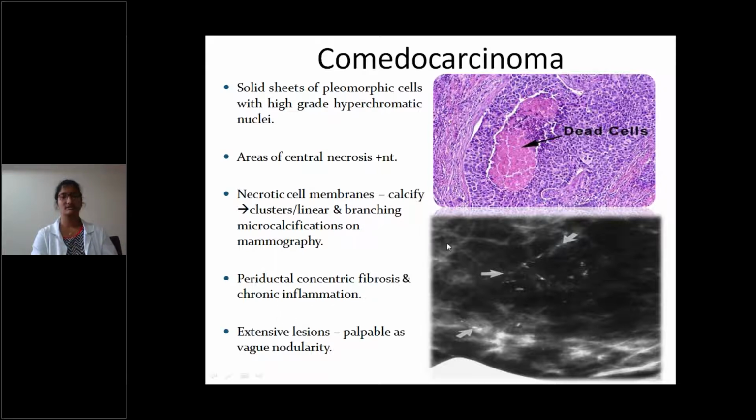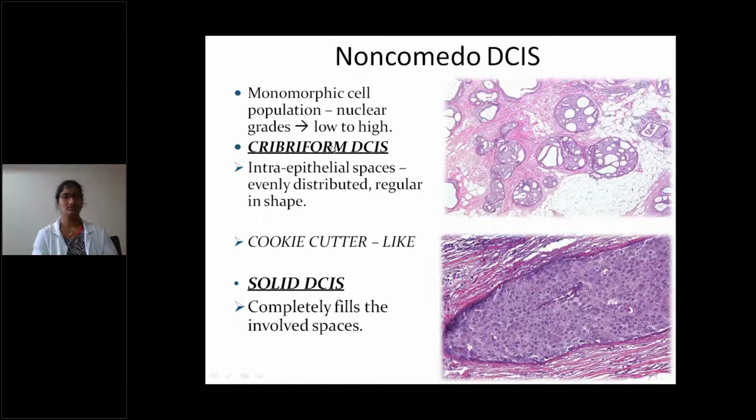Periductal concentric fibrosis and chronic inflammation. This is the fibrosis and chronic inflammation, which is periductal in area. And extensive lesions are palpable as vague nodularity. And non-comedo DCIS, cribriform DCIS, has a monomorphic cell population, nuclear grade low to high. In cribriform, intraepithelial spaces are evenly distributed and irregular in shape. Solid DCIS completely fills the involved spaces. Okay. This is the cribriform DCIS. Okay. Cribriform pattern means holes. We can see holes in the ducts. Okay, this is solid.